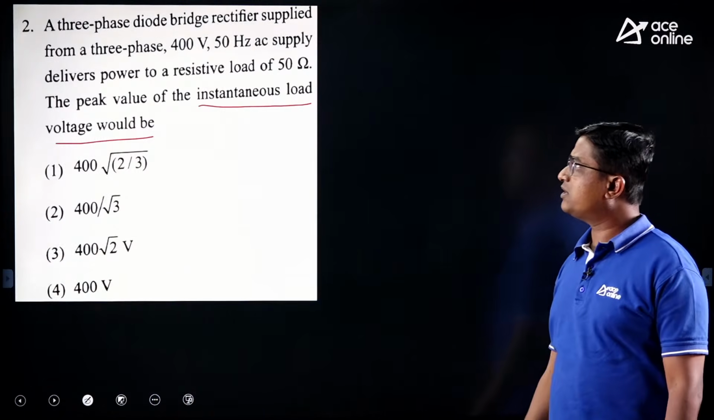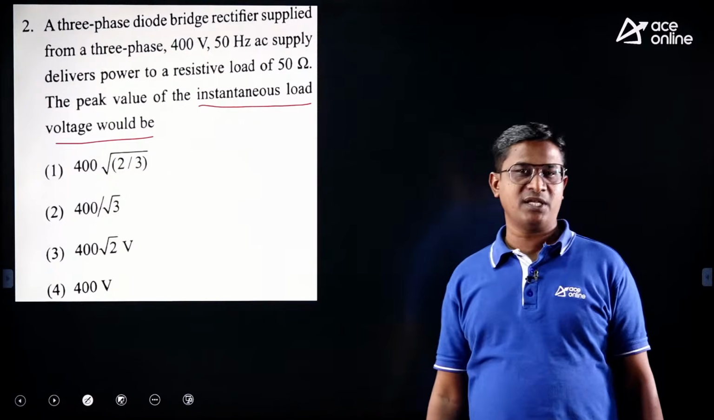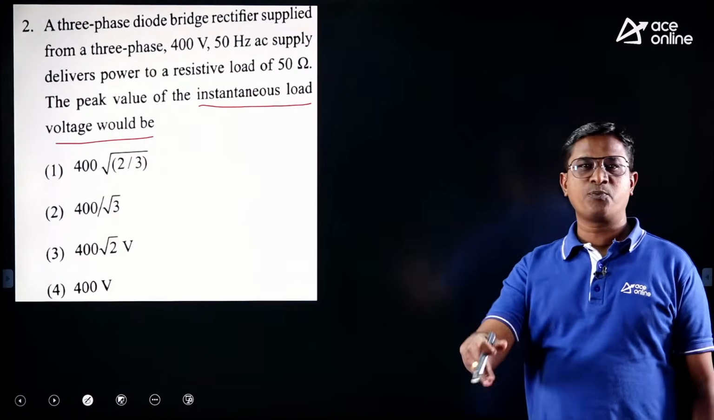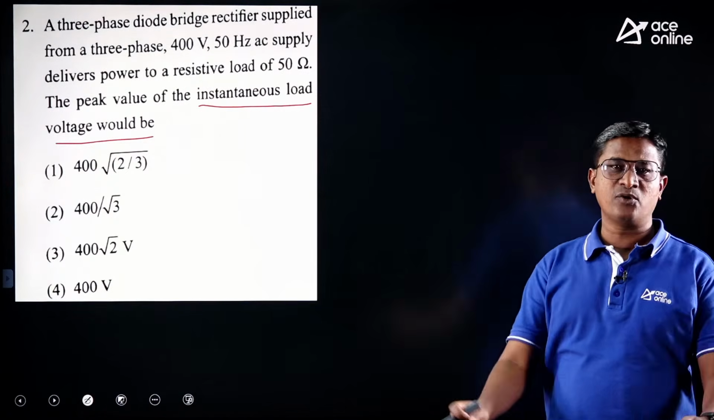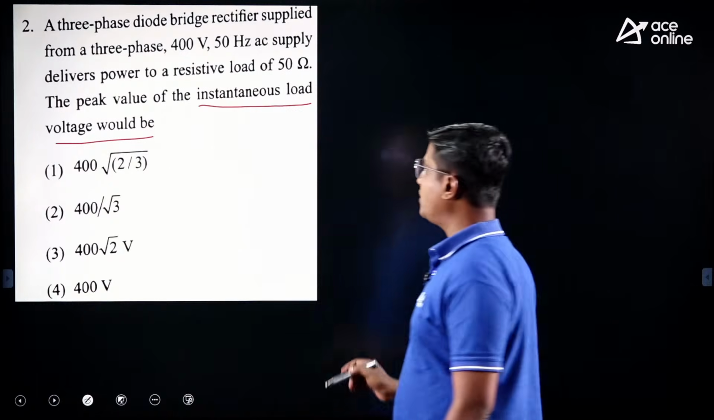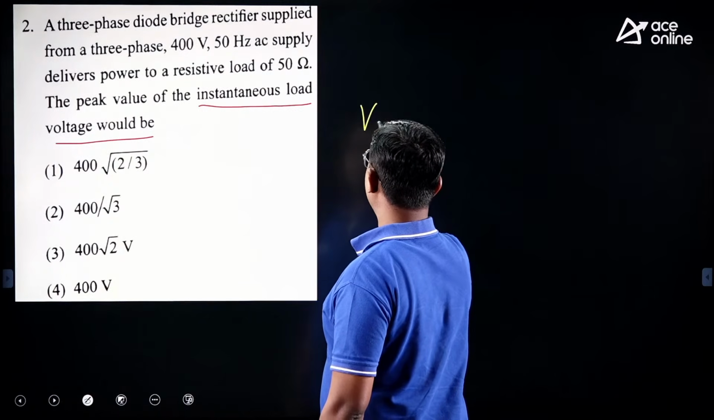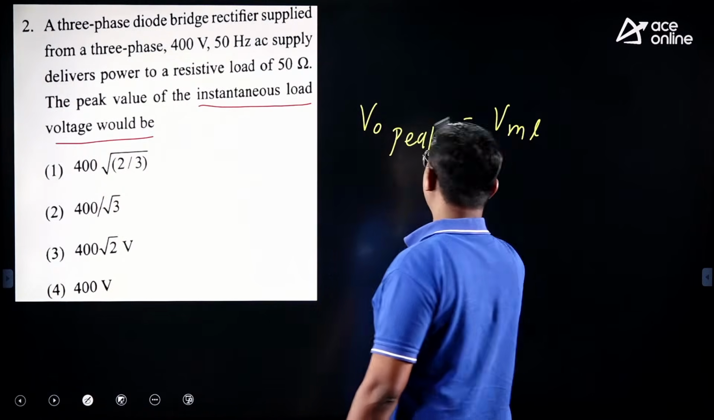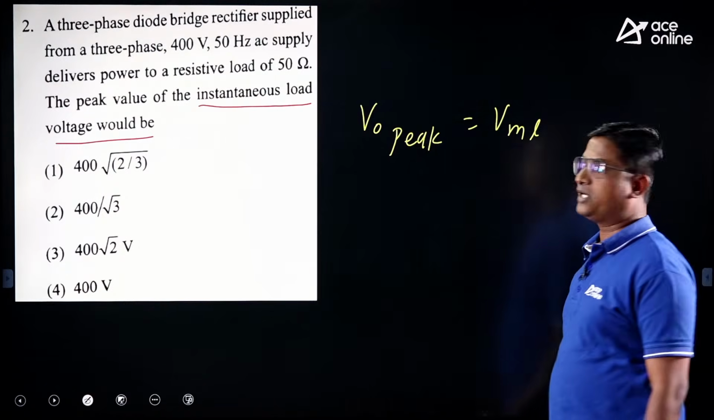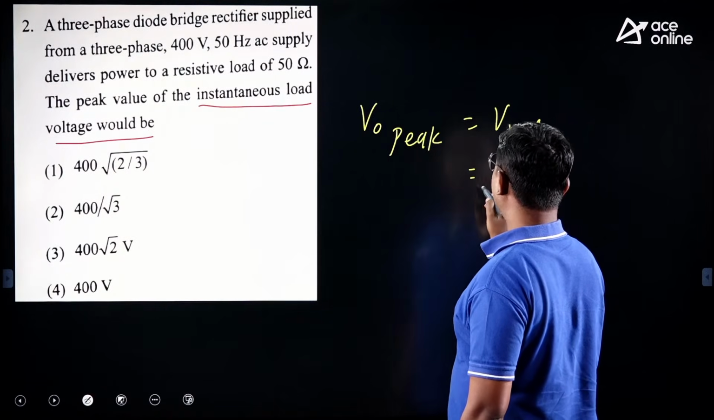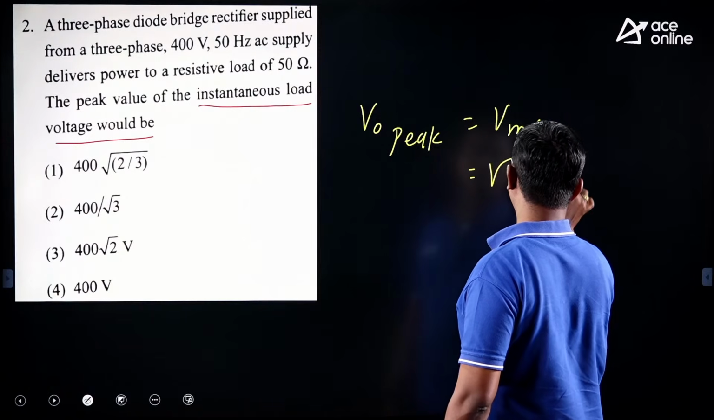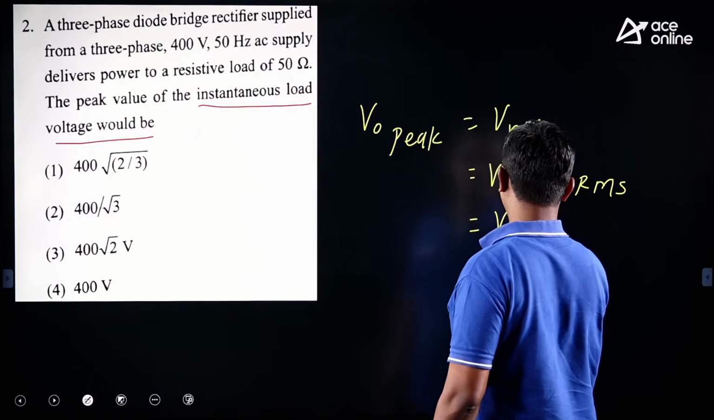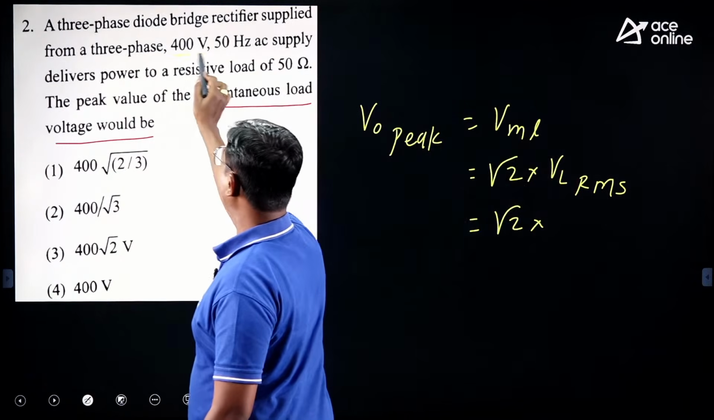Now here they are talking about the 6 pulse uncontrolled rectifier. We know in the case of 6 pulse uncontrolled rectifier, the output is in the form of input line voltage. So what is the output voltage peak value? Yes, V0 peak instantaneous value is equal to VML, that is the peak value of supply line voltage, which is equal to root 2 into VL RMS. What is VL RMS? They have given it as 400 volt.